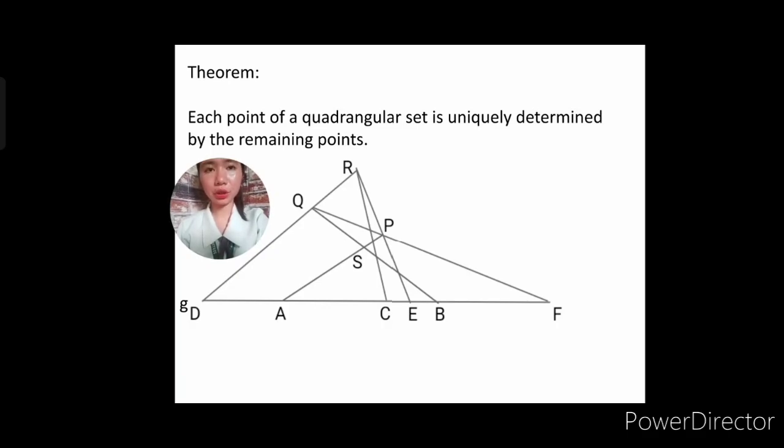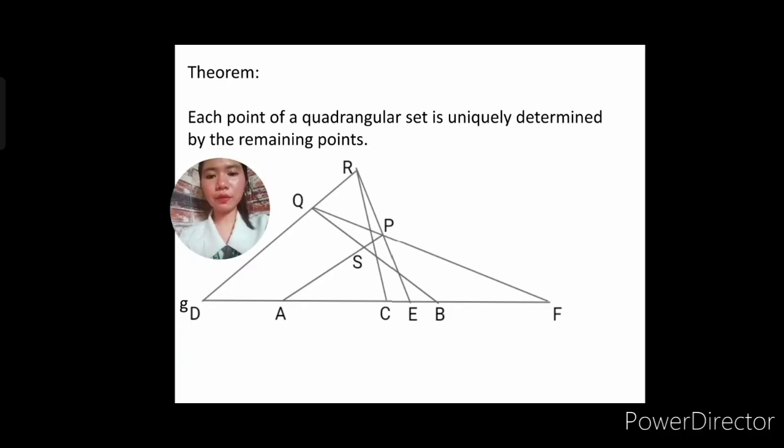So, we have an important theorem involving a quadrangular set. Each point of a quadrangular set is uniquely determined by the remaining points. In this illustration, for example, we have 5 points, the points A, B, C, D, E, that belong in the quadrangular set. We will prove that point F, another point in the quadrangular set, can be determined using the 5 points A, B, C, D, E. Okay, for example, point F is unknown or missing. Then we will determine every point.